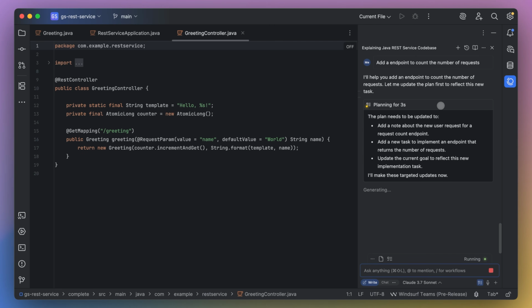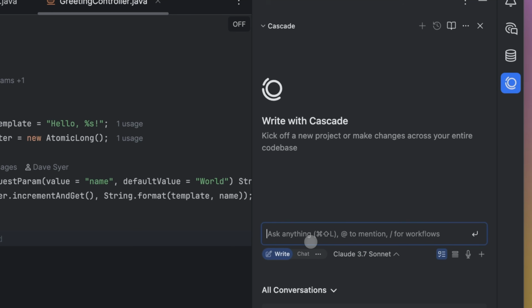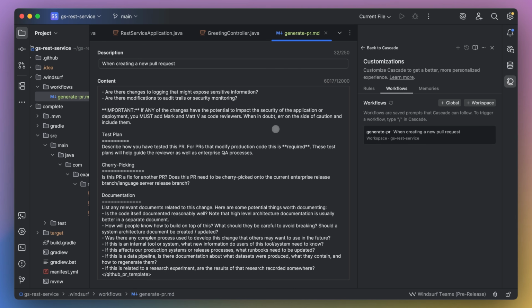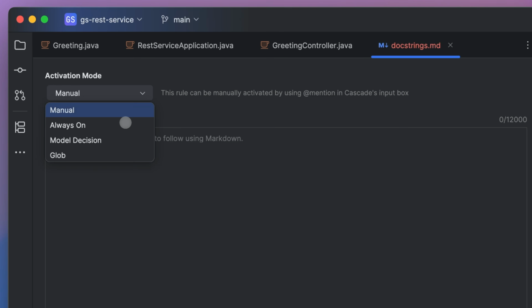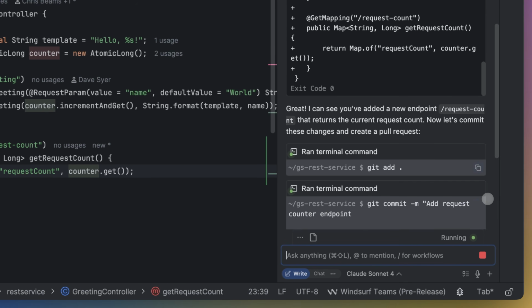We continue to invest in making the JetBrains experience better by bringing planning mode to allow Cascade to handle more complex tasks and provide the user more transparency. Workflows for teams to gain a consistent and repeatable way to run key processes and save time. File-based rules to give teams the ability to define multiple scopes to specific files or directories. And we've added turbo mode to allow Cascade to auto-execute terminal commands. All of this is available in the Windsurf plugin on all JetBrains IDEs.